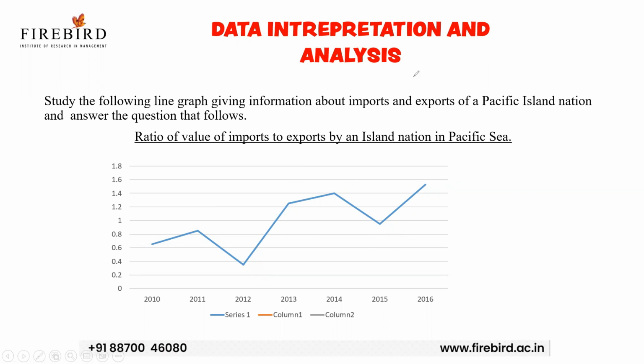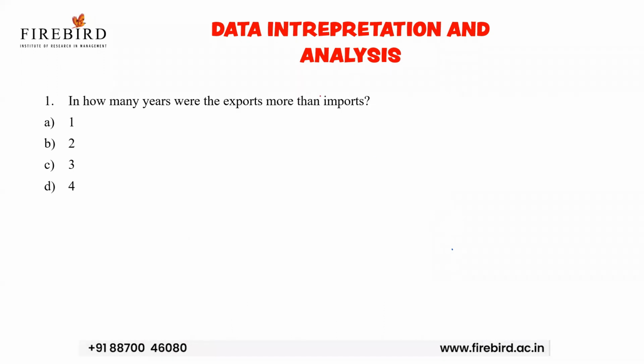Now let us move on to the question. This question was a little bit easy compared to the other questions. One question they will definitely ask in an easy way. Now see, I'll write the imports to exports ratio in each year. In 2010, the import to export ratio is 0.65.